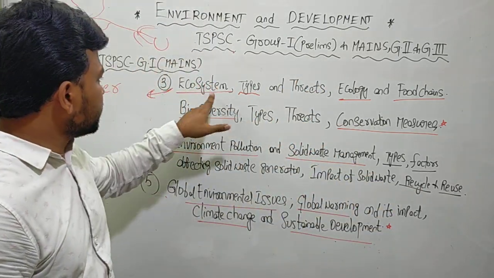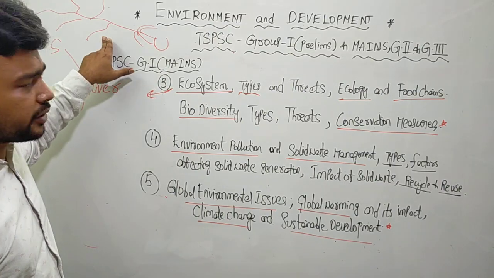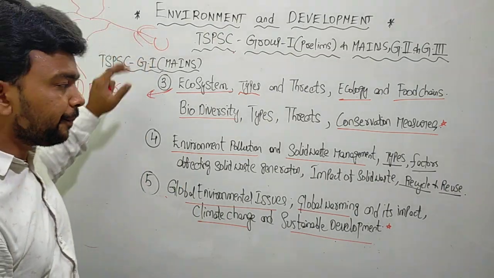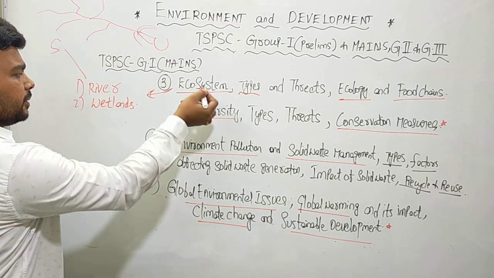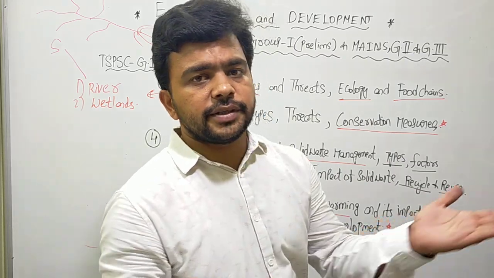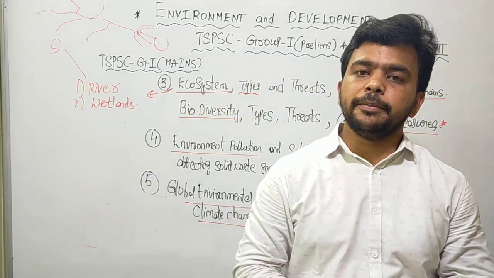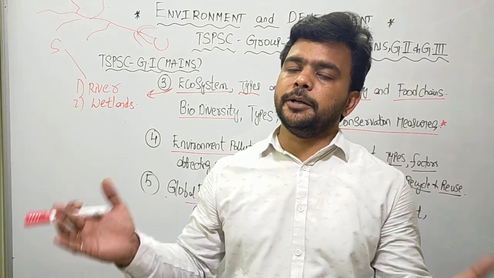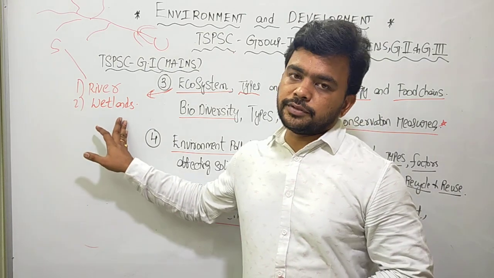That means ecosystems are of various types. Like you have the river ecosystem, which has a structure and performs certain functions. You have a wetland ecosystem. Wetlands are land surfaces covered with water for a longer period of time in a given year, generally more than 8 months. A land surface covered with water for more than 8 months is called a wetland.